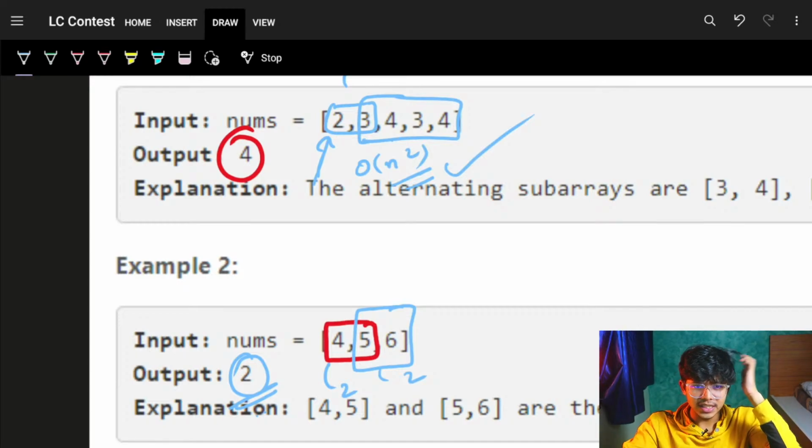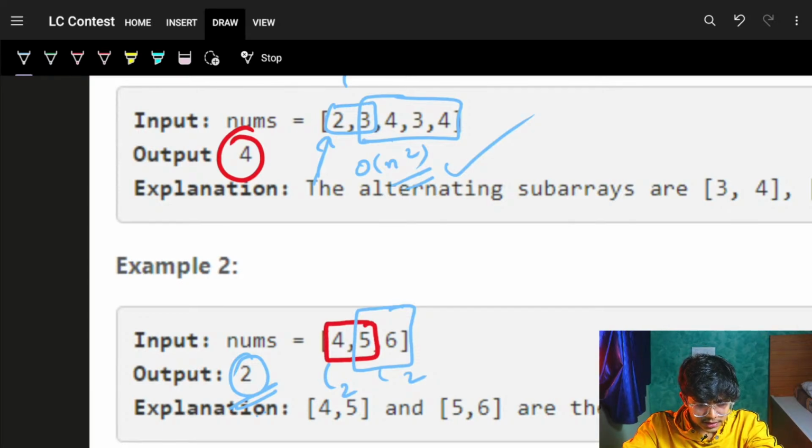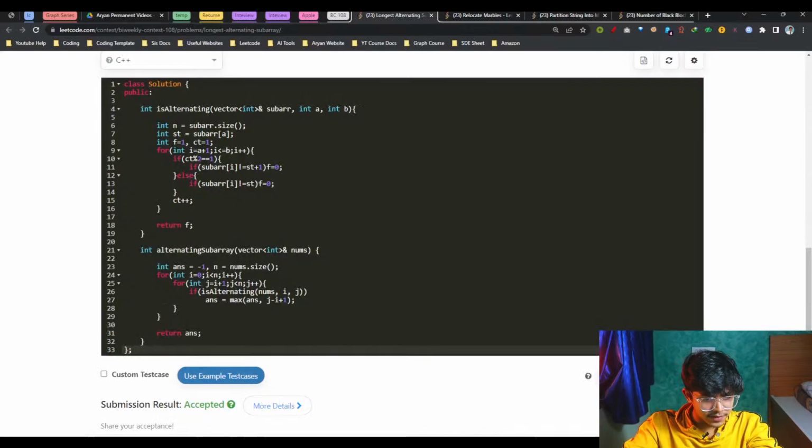We will actually simply go and, where's my coding screen? Oh, I didn't open my coding screen. Let me switch to my coding screen as fast as possible. Yep, so it should be visible.